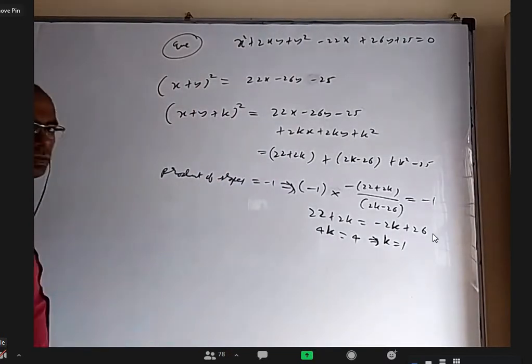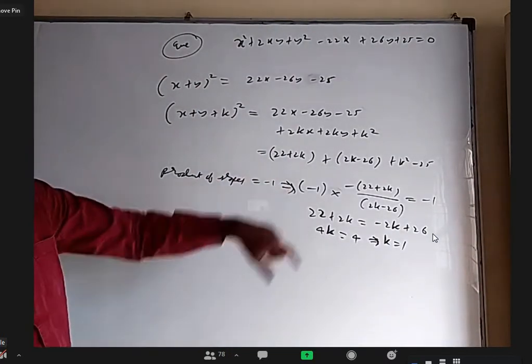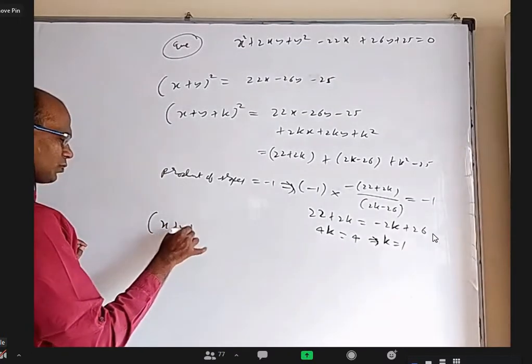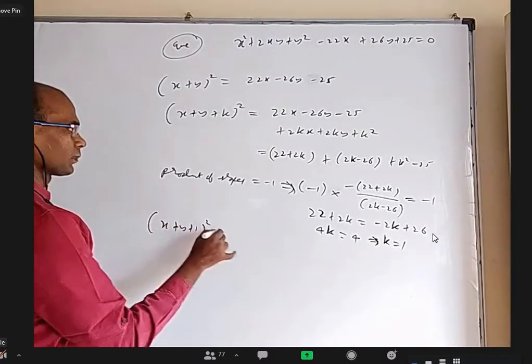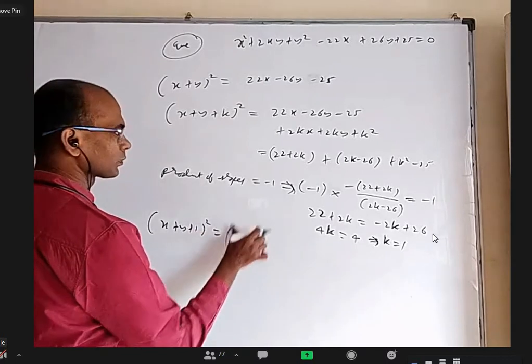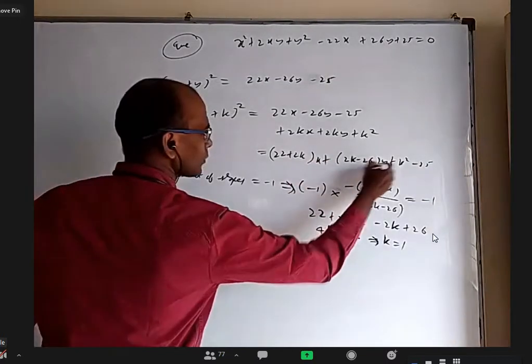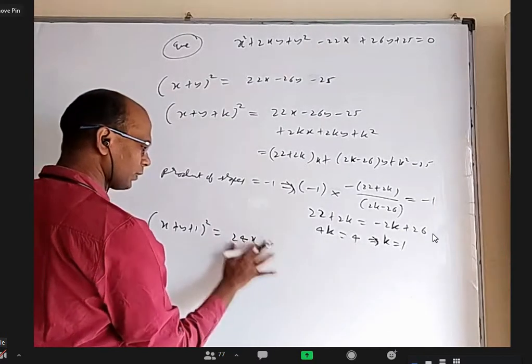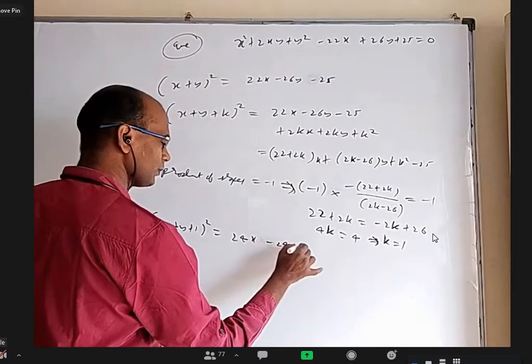Okay. So we cannot guess k. We have to know what the requirement for k is. Put that k back. It becomes (x plus y plus 1) whole square equal to 24x minus 24y minus 24.